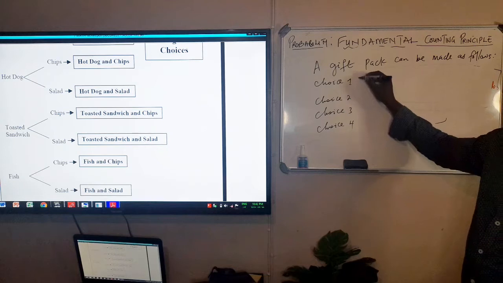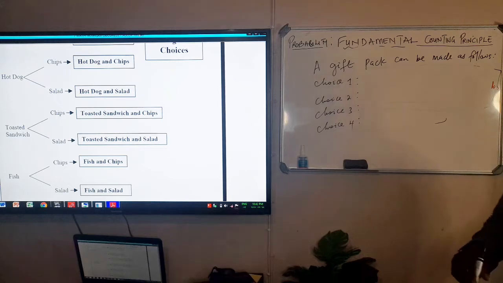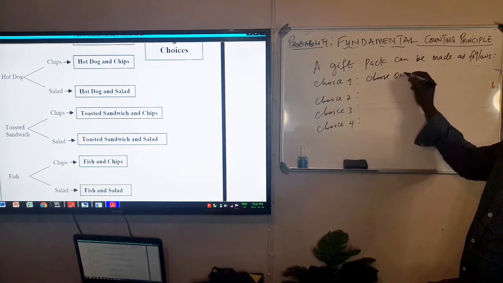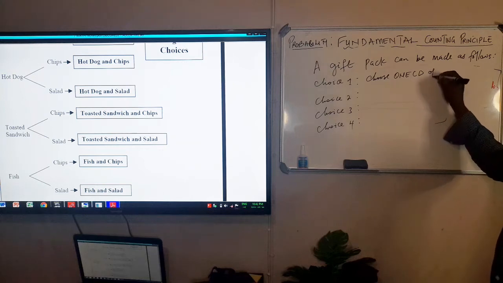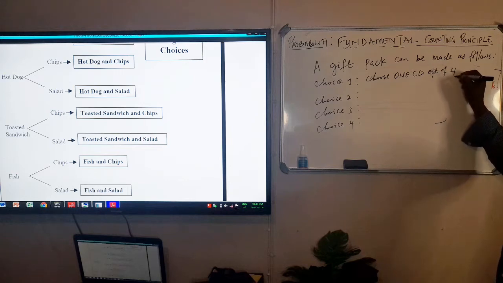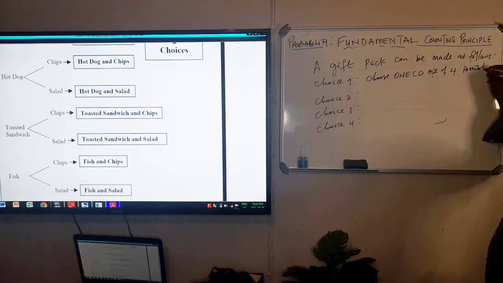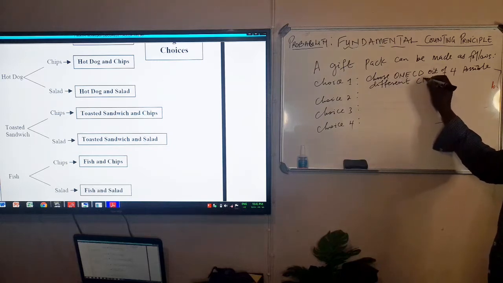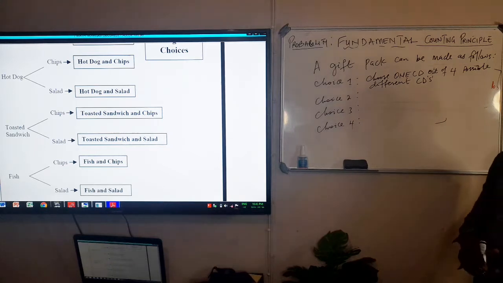So in each choice, there are gifts that have been packaged for you to take along when you are going home. So here they said you choose one CD out of 4 possible different CDs.